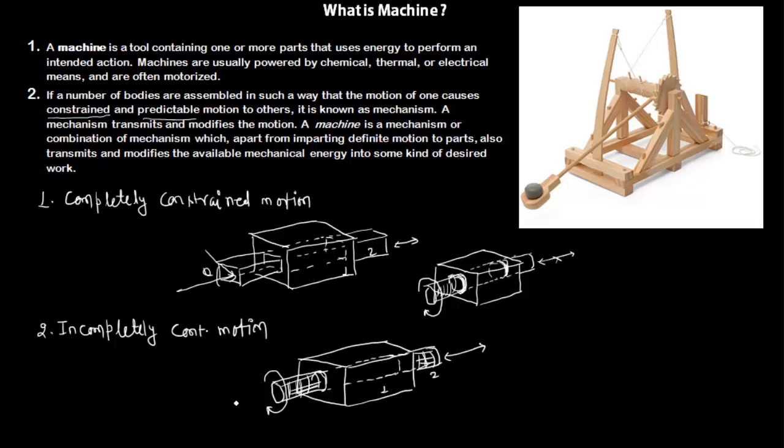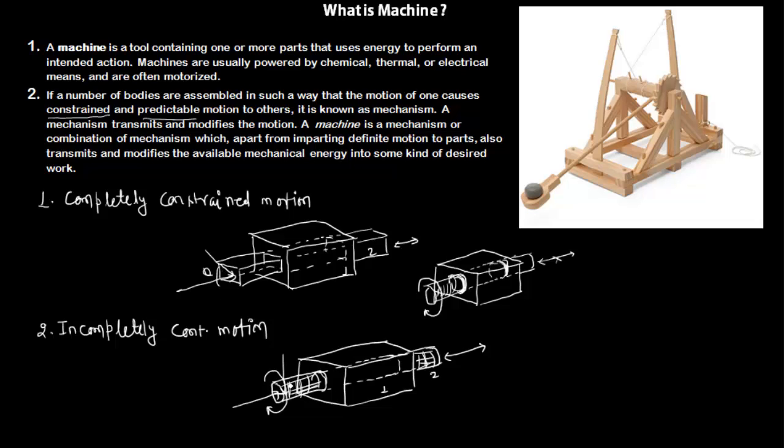So it completely depends, meaning if we apply a force in this direction, the shaft will slide, and if we apply a force over here, the shaft will rotate. So in this case the motion is completely dependent on the direction of the applied force, and in the previous case it was independent of the direction of applied force.